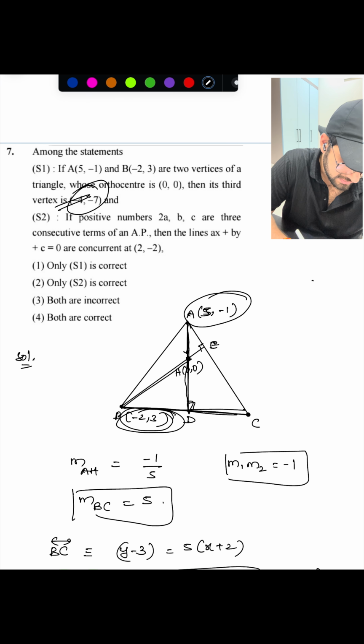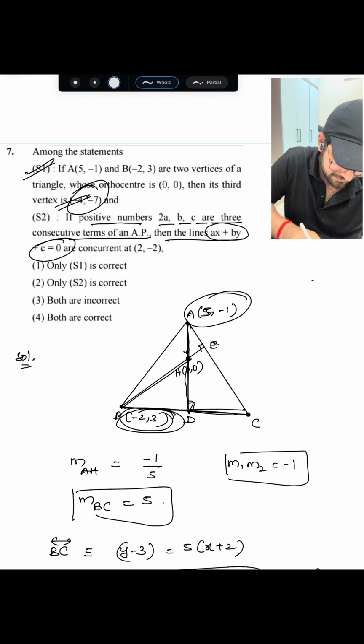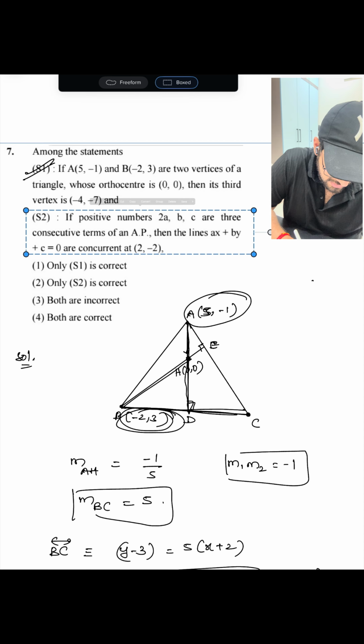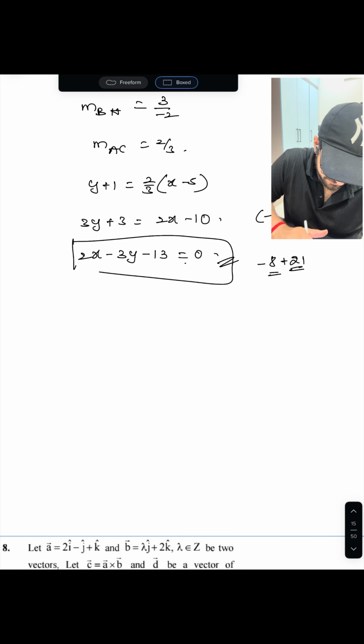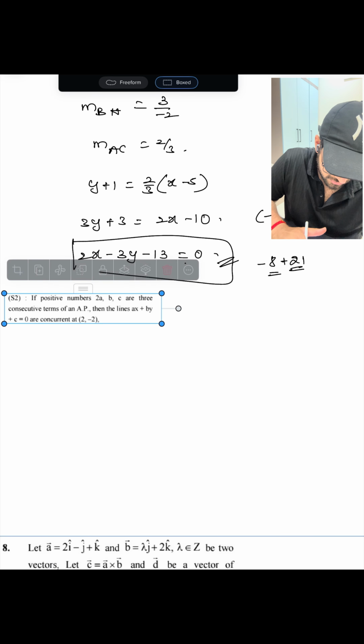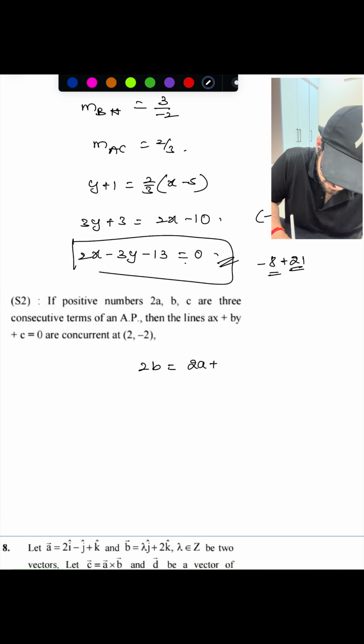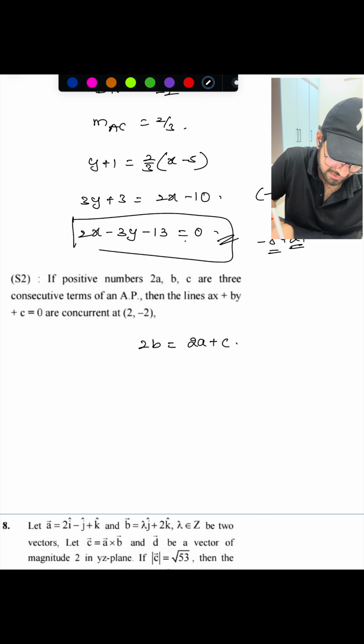Next, if positive numbers 2a, b, c are three consecutive terms of an AP, then the lines ax plus by plus c are concurrent. Very nice question, it's a standard question and we already know how to solve it. So 2a, b, c are in AP, so 2b equals 2a plus c, because 2b equals a plus c is the condition for AP. From here I can form 2a minus 2b plus c equals 0.